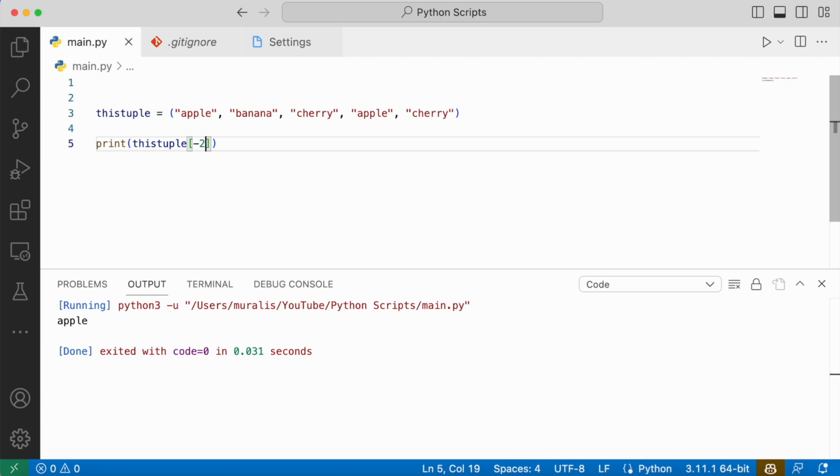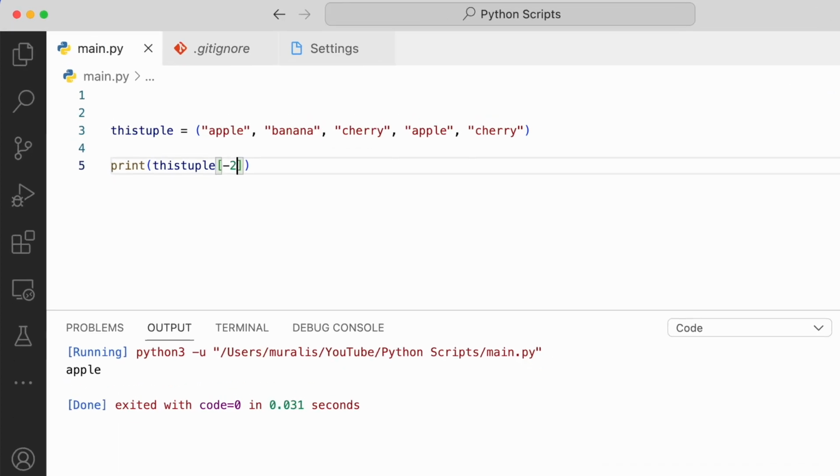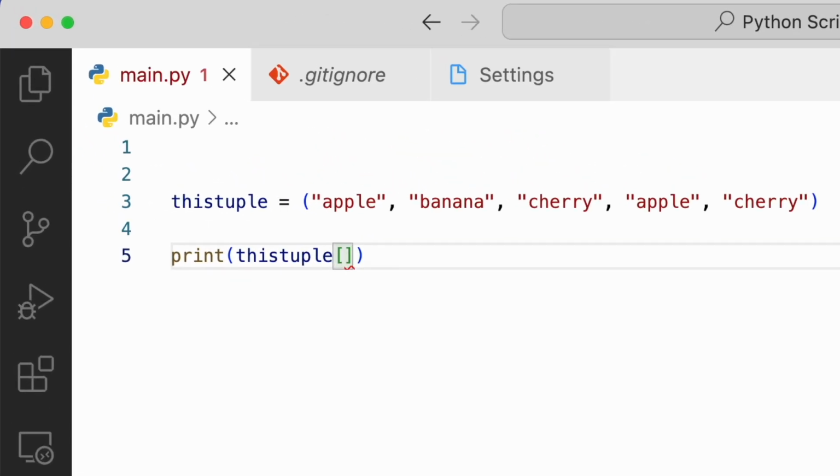Okay, now the other question is, if we need to access a range of values, how do we access them? This is again very similar. We need to pass a range of indexes. Since we need to access a range of values, we need to pass a range of indexes.